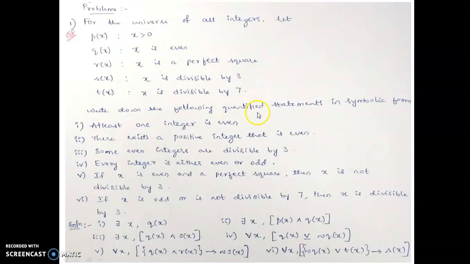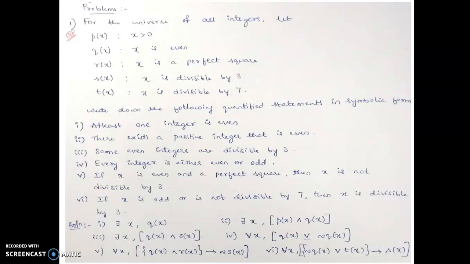Write down the following quantified statements in symbolic form. Whenever we have these sentences, we have to write the quantified statements in symbolic form, as we have learned in the previous slides: for all, for each, and there exists.